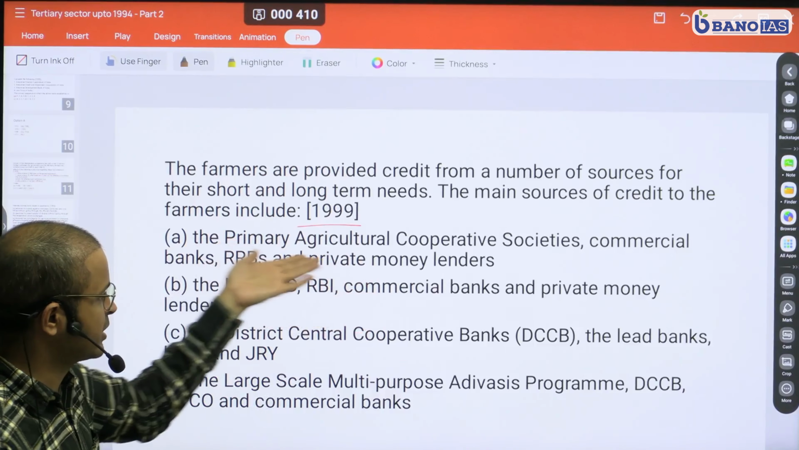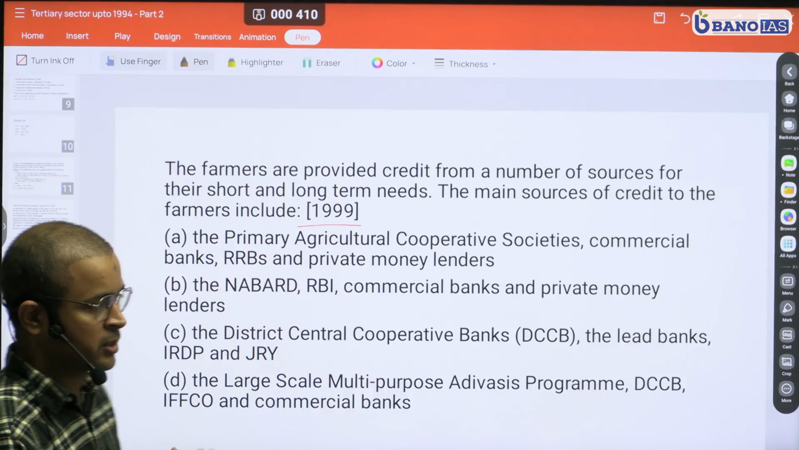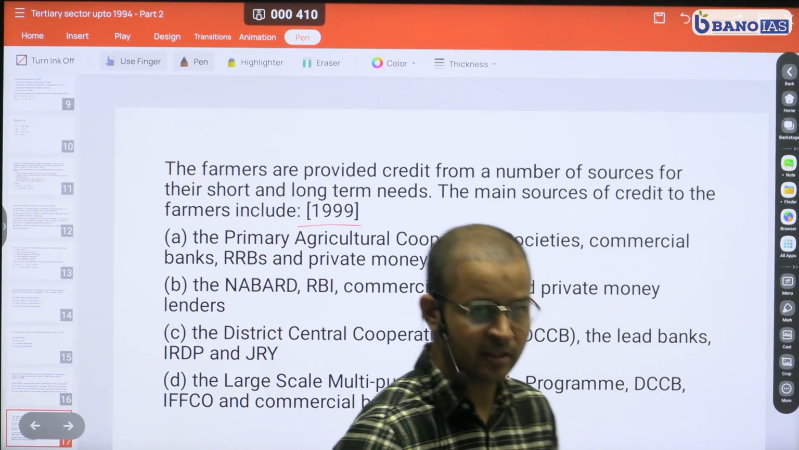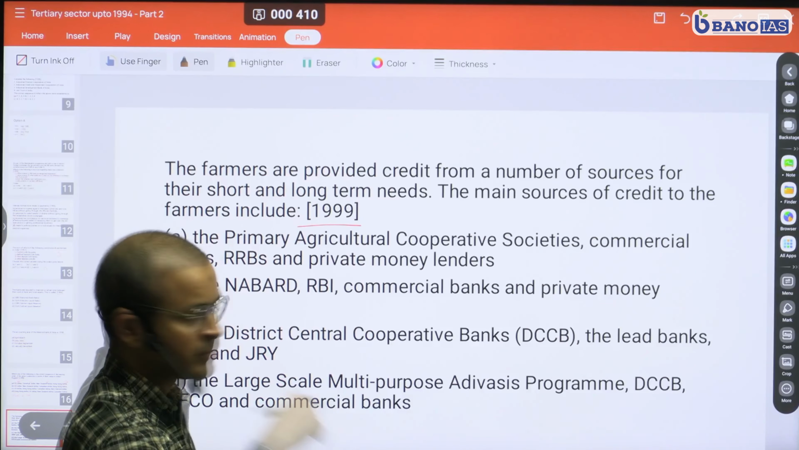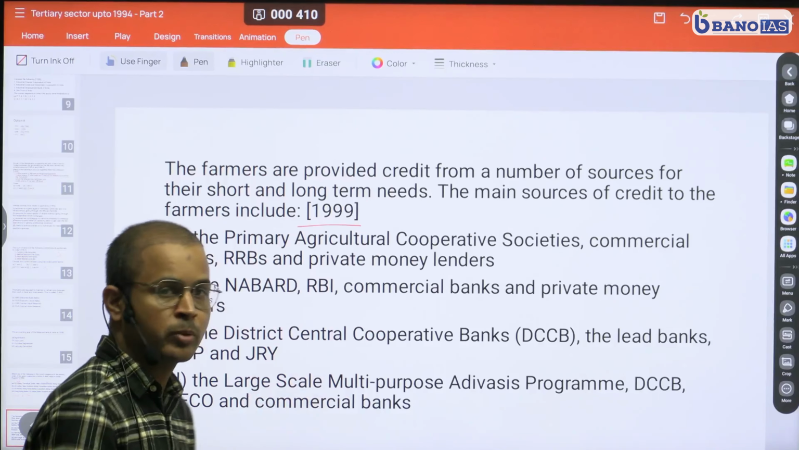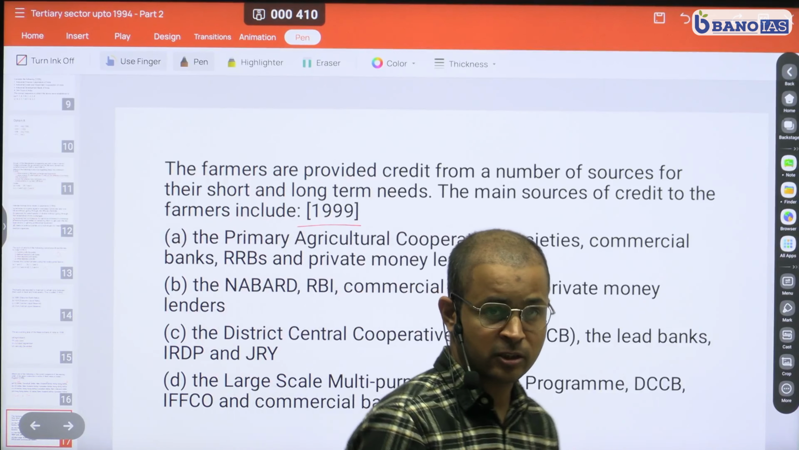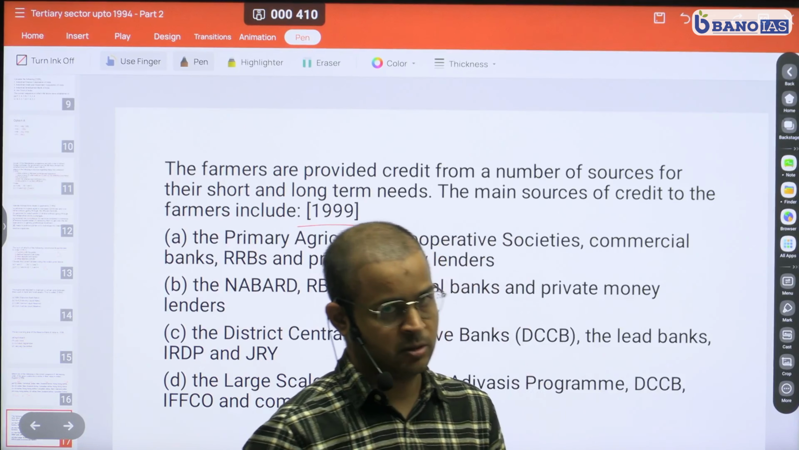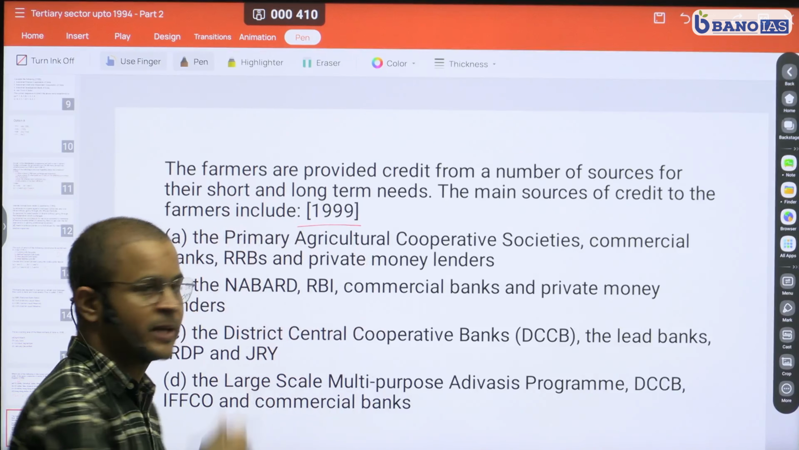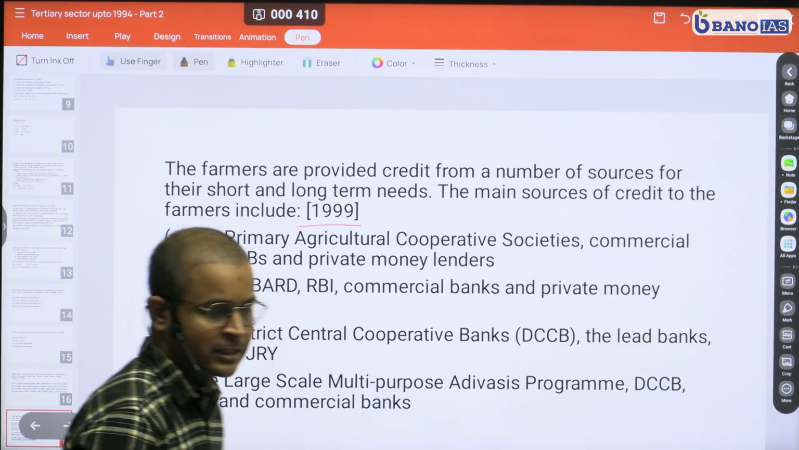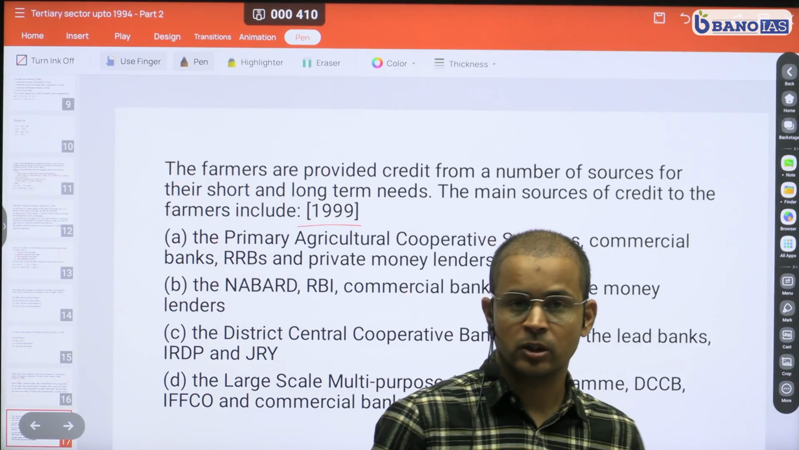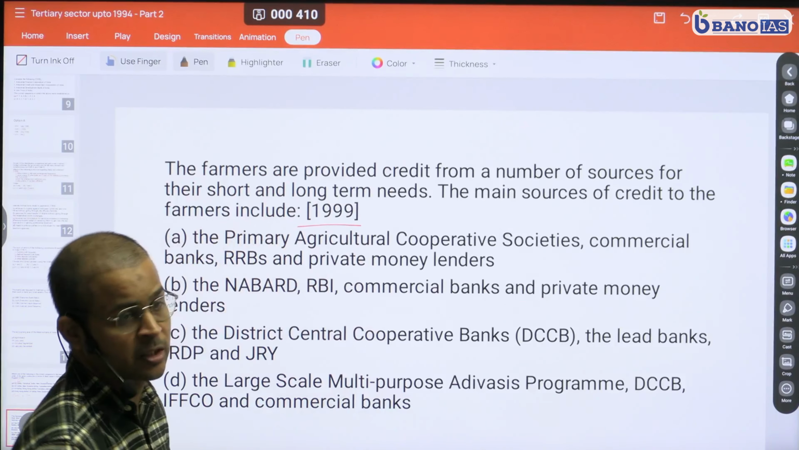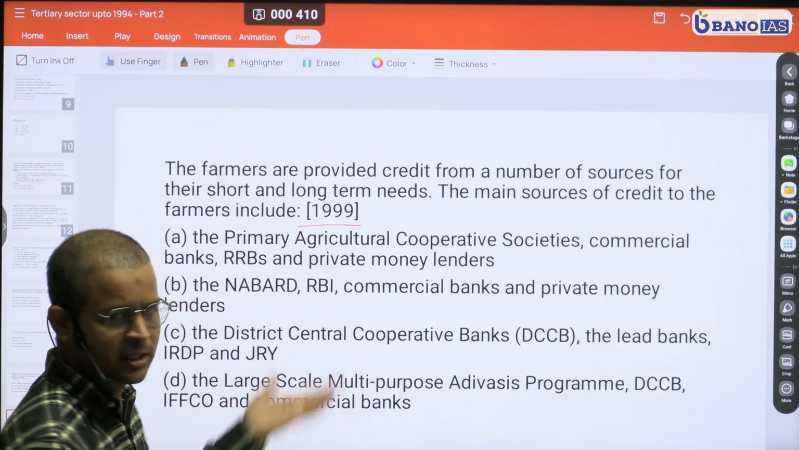Because primary agriculture cooperative societies are cooperative institutions which work at the lowest level, and they do provide loans for short-term needs of farmers. Commercial banks do provide under the priority sector norms. Commercial banks need to provide credit to farmers, so that is also correct. Then there are regional rural banks which have been set up to provide credit to rural households. There are mostly farmers in rural households, so that is also correct, and private money lenders do provide. So that seems okay, but let's read other options also.